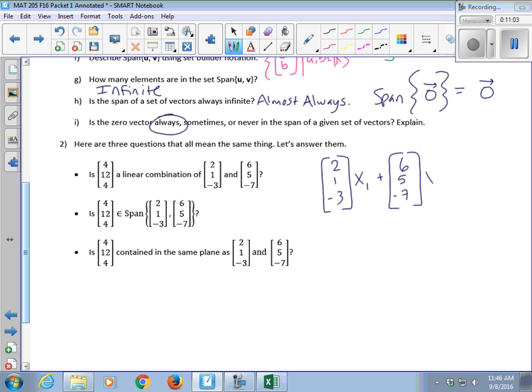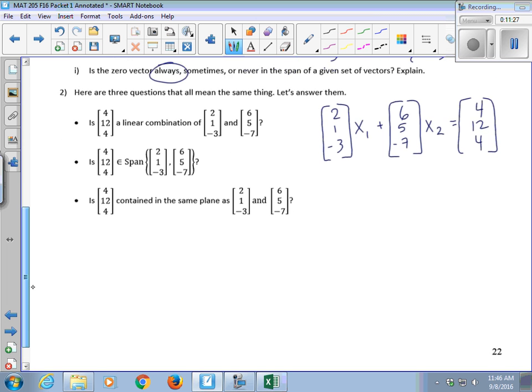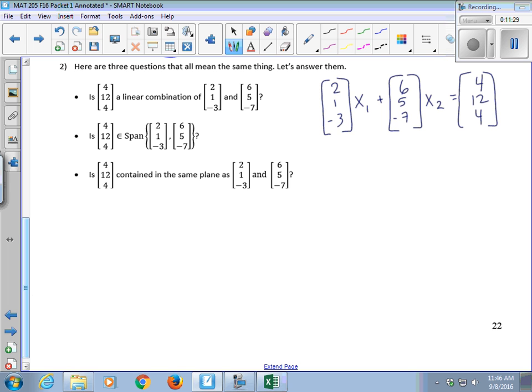Are there two weights, an x1 and x2, so that when I take a linear combination of those two vectors, I get the third vector, 4, 12, 4? Can I find an x1 and x2 that will do that? You could just guess and test in your head, but let's do a little bit of translating notation here.